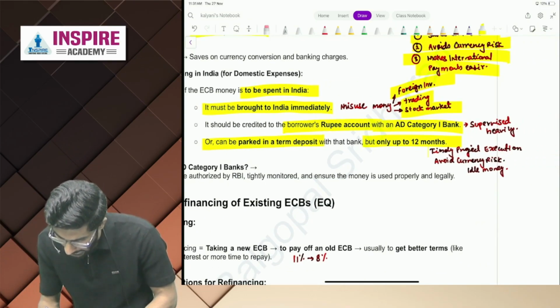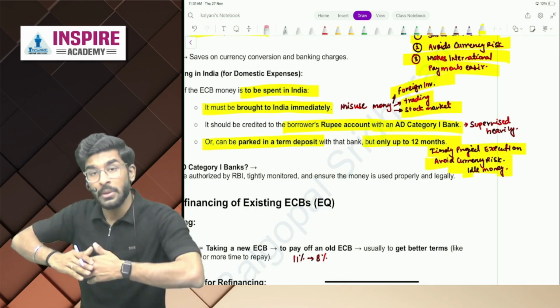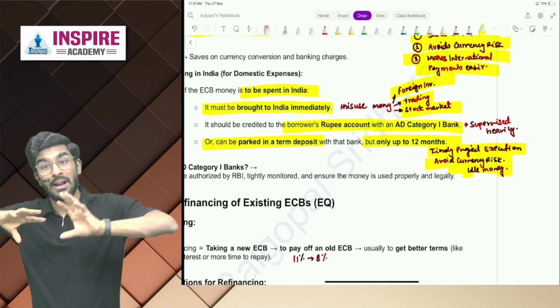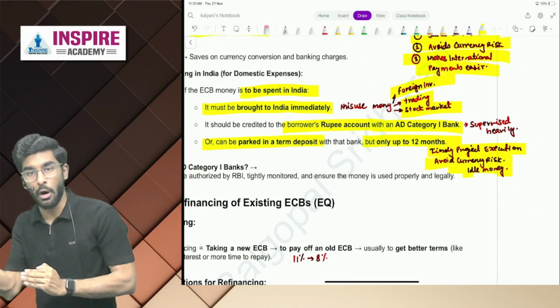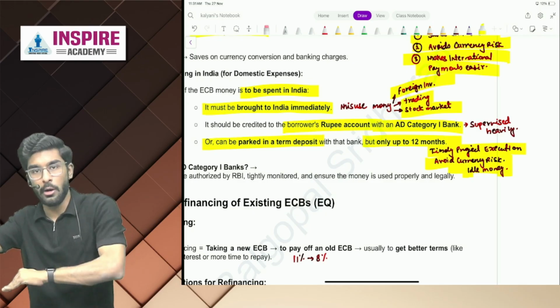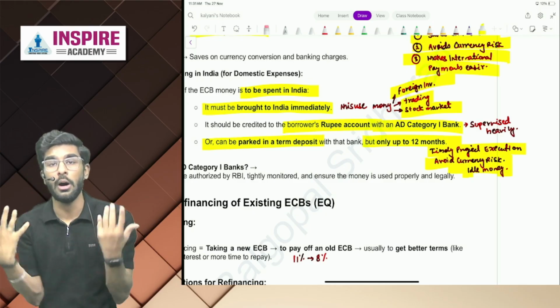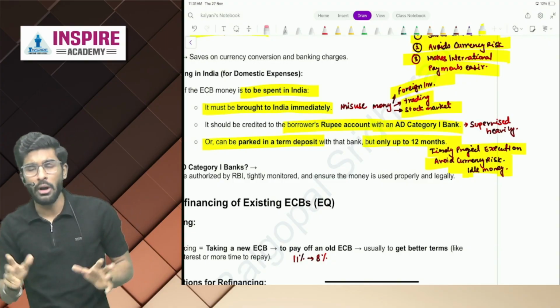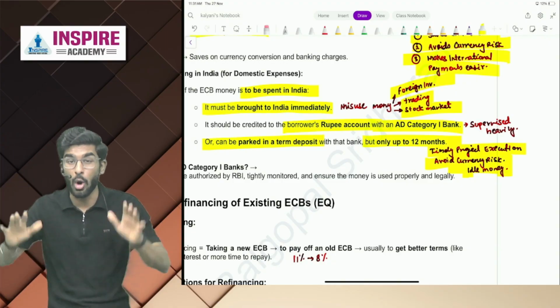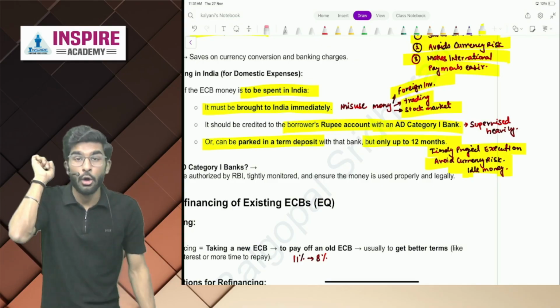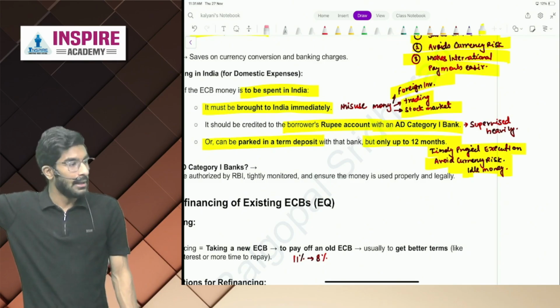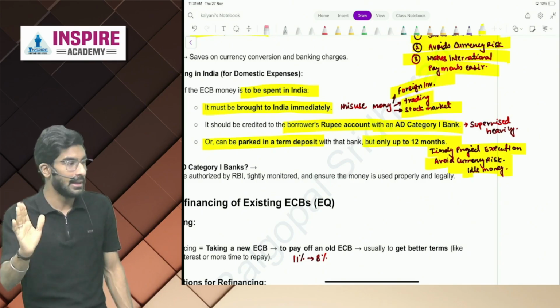So that timely project evaluation is done, execution is done, avoid currency risk. People, let's say the money is kept for a long period of time and there is some currency risk involved, let's say dollar value goes up, rupee value goes down, or vice versa, it is going to hurt the economy. Hence, wherever foreign loans are involved, it should be spent immediately to avoid currency risk, to stop events from happening exactly like Thailand and Indonesia. Yes or no, people?